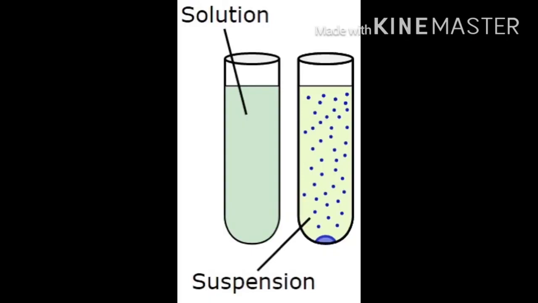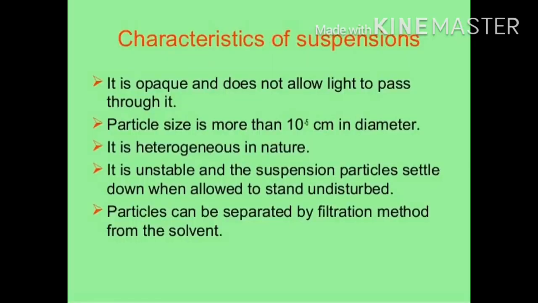Now, what is a suspension? A suspension is a heterogeneous mixture in which fine particles of a solid are dispersed throughout any medium, either liquid or solid, without dissolving in it. Now, characteristics of suspension. A suspension is a heterogeneous mixture. The particle size in suspension ranges from 10 to the power minus 3 centimeter to 10 to the power minus 5 centimeter. Suspended particles do not dissolve in the liquid and are visible to the naked eye.